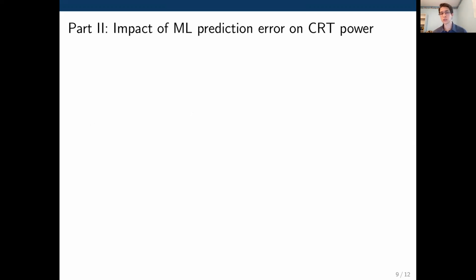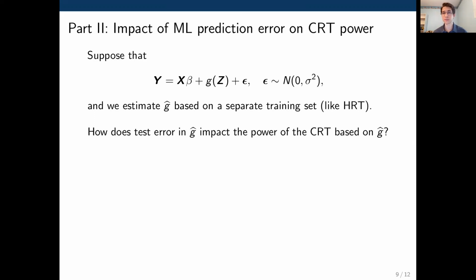Now, of course, we never know the true model for y given x and z, so we must learn it. And so in the second part of my talk, I'll address the question, how does our error in learning that distribution impact the power of the conditional randomization test?